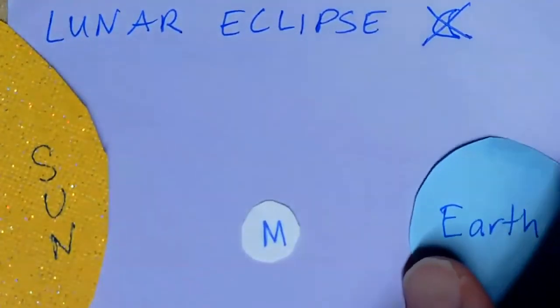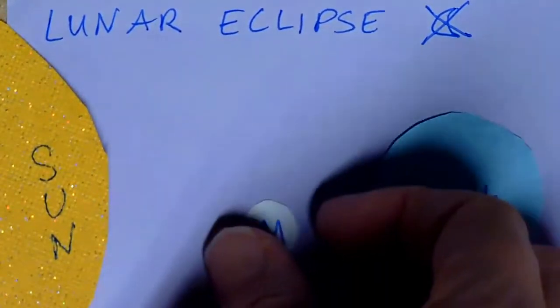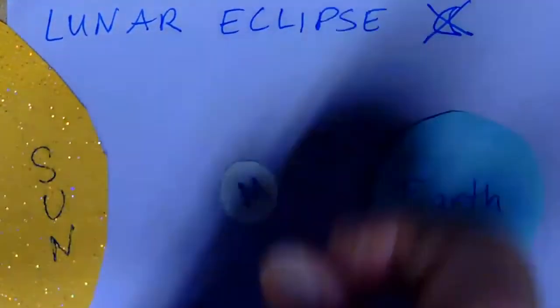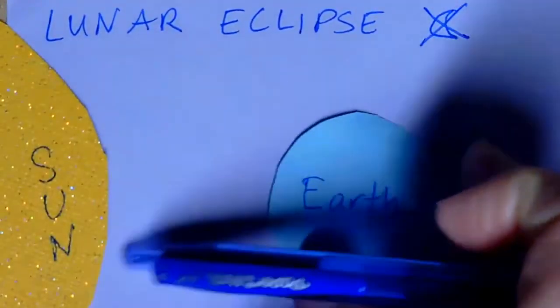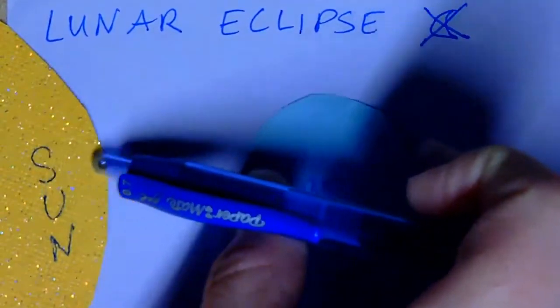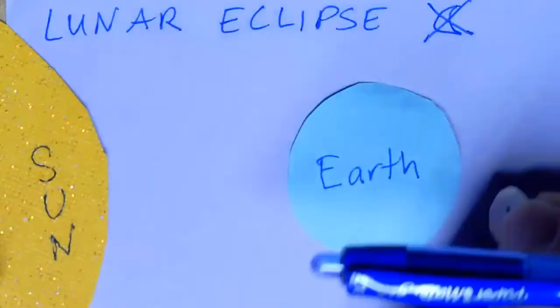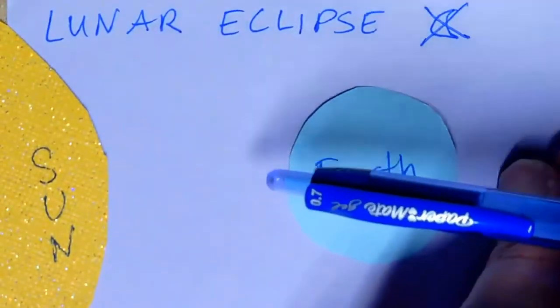And a lunar eclipse happens when it's a full moon. So is this a full moon? No. The reason we know it's not is because the side that is facing the sun is bright, and the one that is not facing the sun is dark.